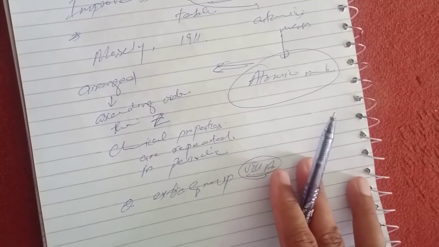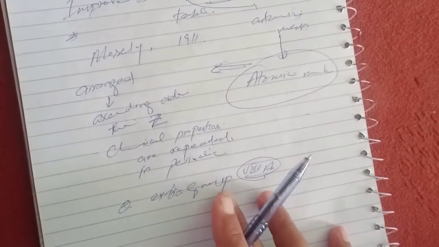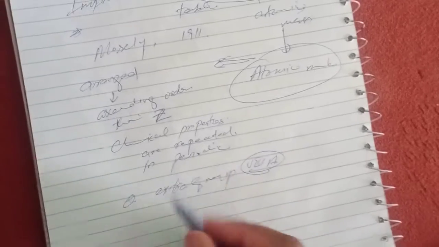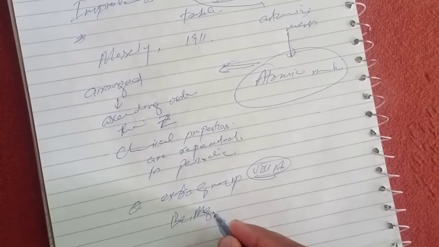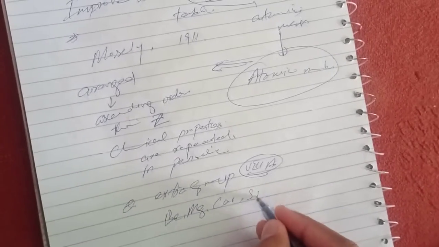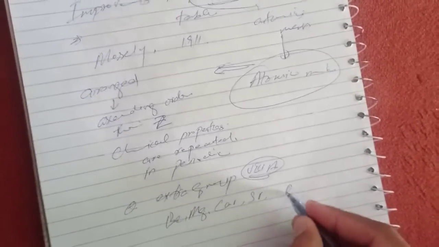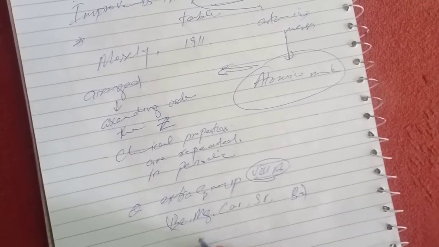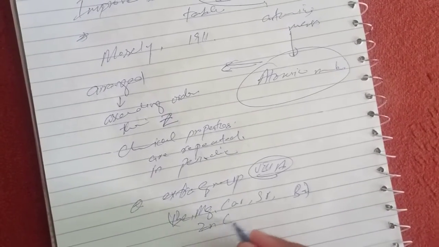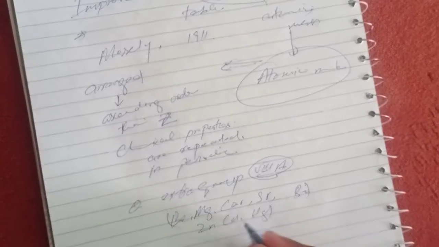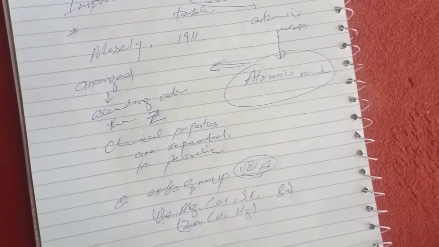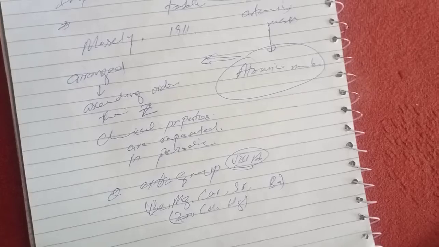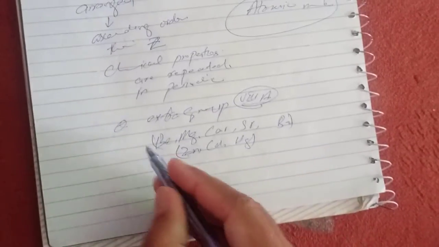The other confusion in Mendeleev's table was that elements like beryllium, magnesium, calcium, strontium, barium, and zinc, cadmium, and mercury were placed in a single vertical group, while according to their properties they belong to two different categories.